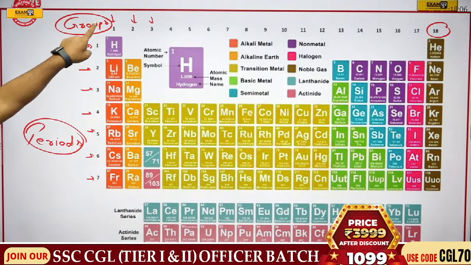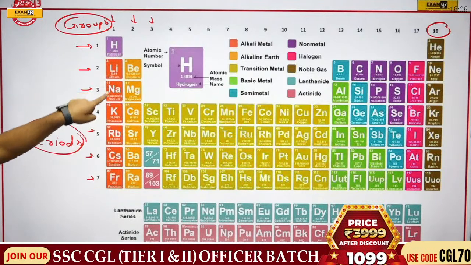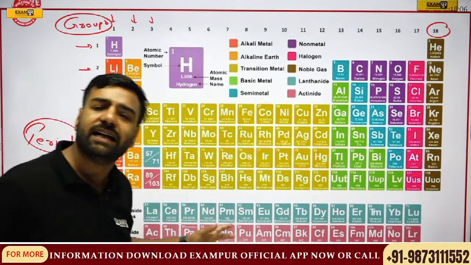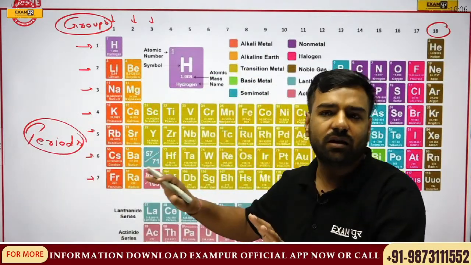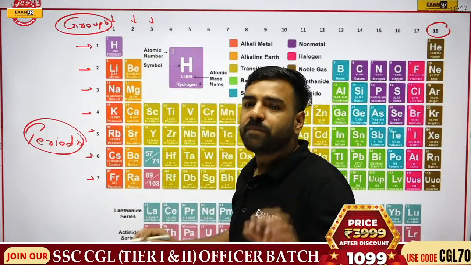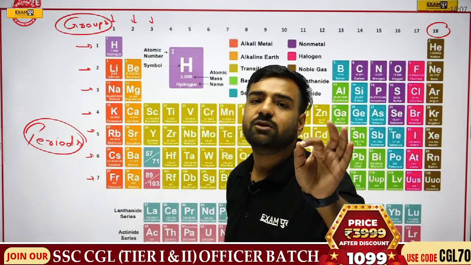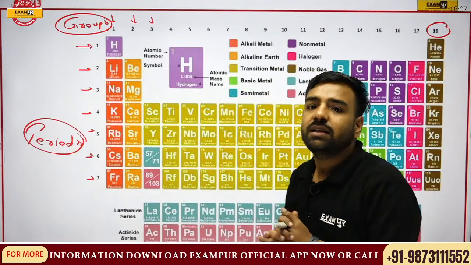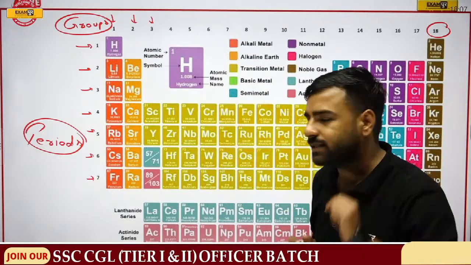Now, if I go with the first group, you can create any kind of trick, whatever you feel is good. If I go with the first group, please remember, the outermost shell is going to have a similar number of electrons. Now, how? Is there any example? Yes, we have.